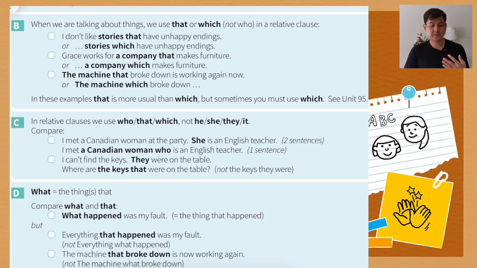When we are talking about things, we have to use that or which. I don't like stories that have unhappy endings. But we can also say, I don't like stories which have unhappy endings. We have two possibilities for talking about things. Grace works for a company that makes furniture. Or we can say, Grace works for a company which makes furniture. That or which, okay for when we're talking about things.